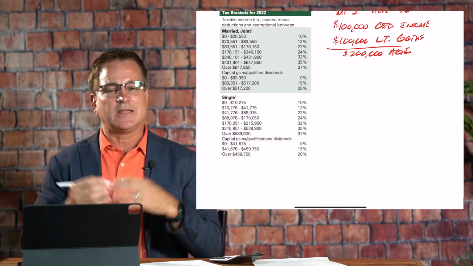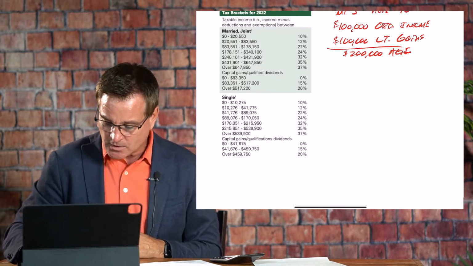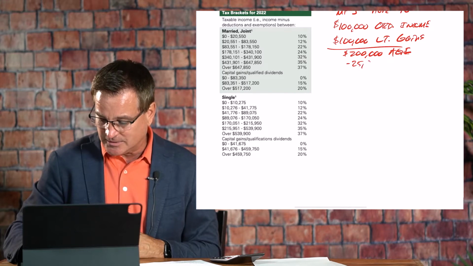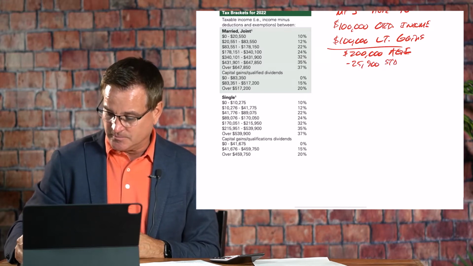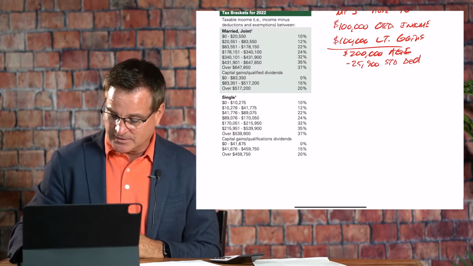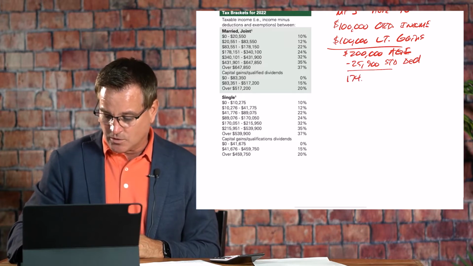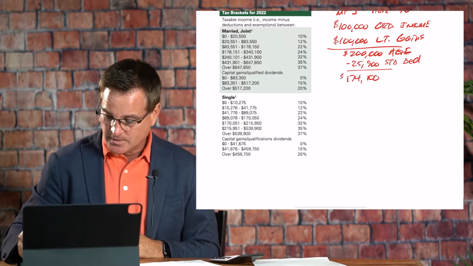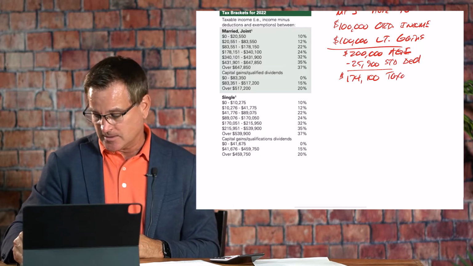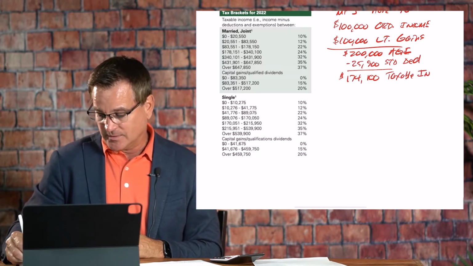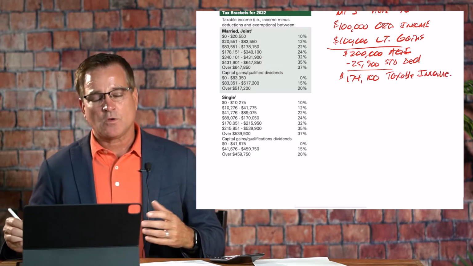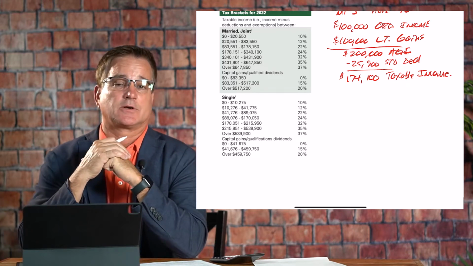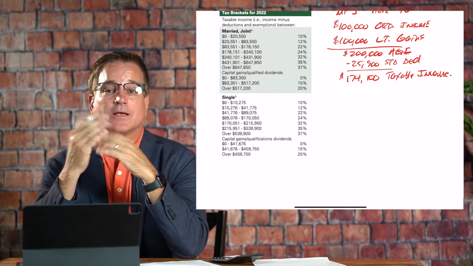So let's assume they take the standard deduction of $25,900, and that's going to leave us $174,100 in taxable income.